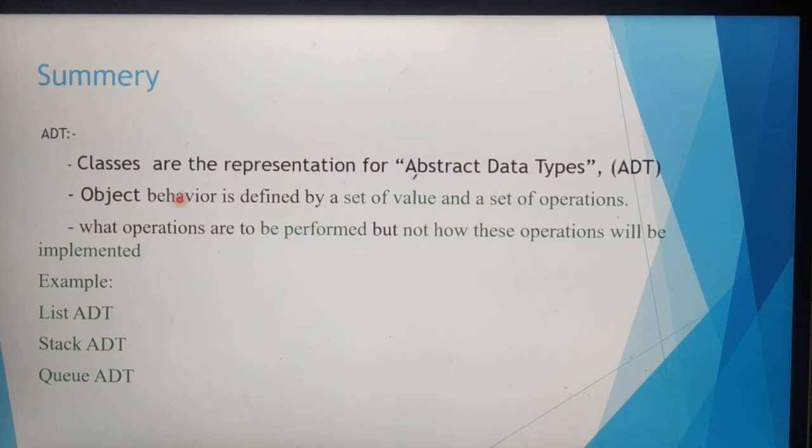Finally, we can see the summary of this video. In abstract data types, classes are the representation for abstract data types, simply called ADT. Here the abstract data type depends on what object we are going to use. Each object has certain behaviors. Behavior is defined by a set of values and set of operations. The main important thing is what operations are to be performed, but not how these operations are implemented. We have seen three different examples for abstract data types: list abstract data type, stack abstract data type and finally queue abstract data type.